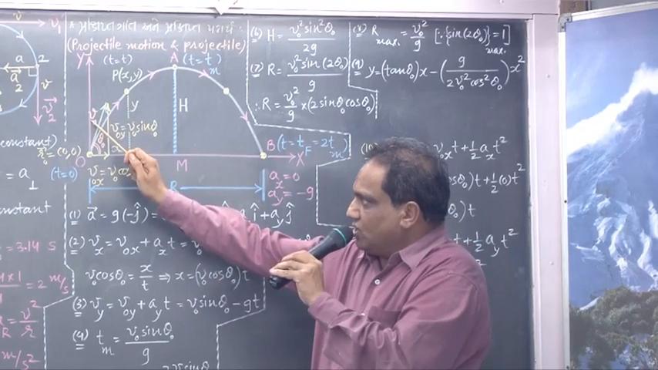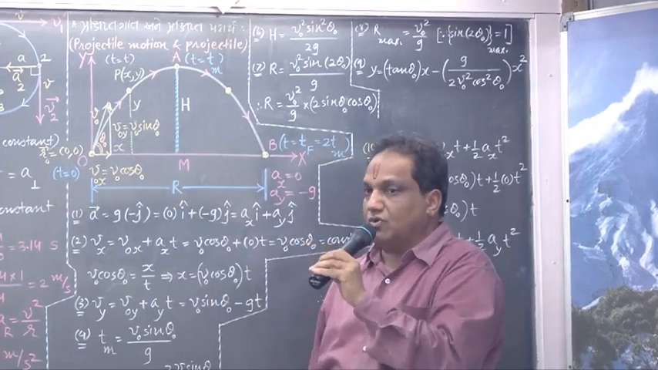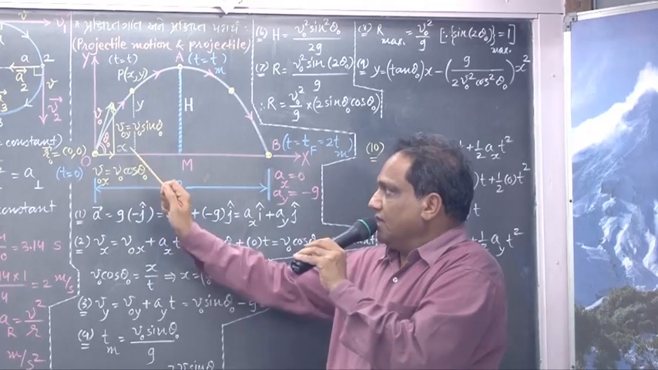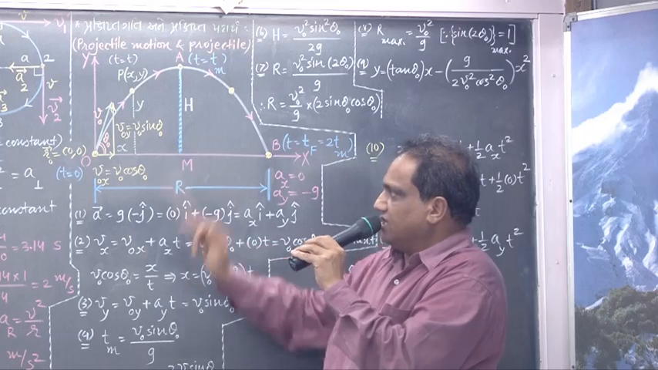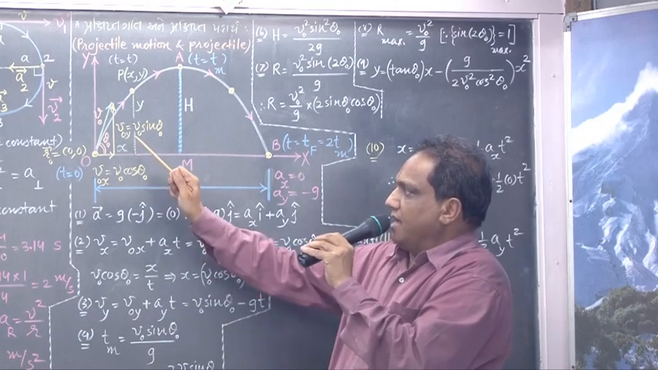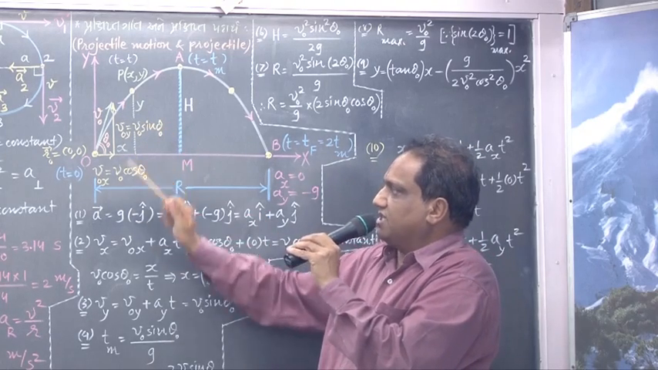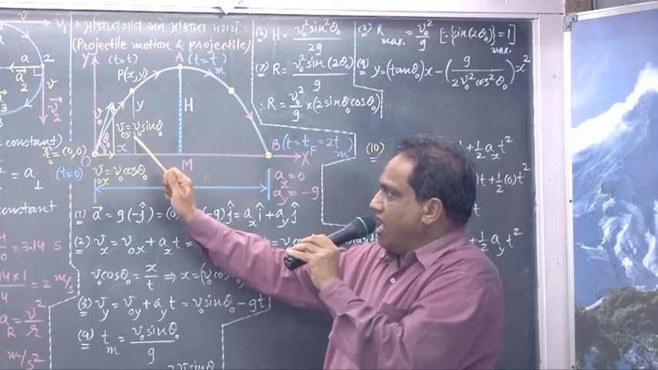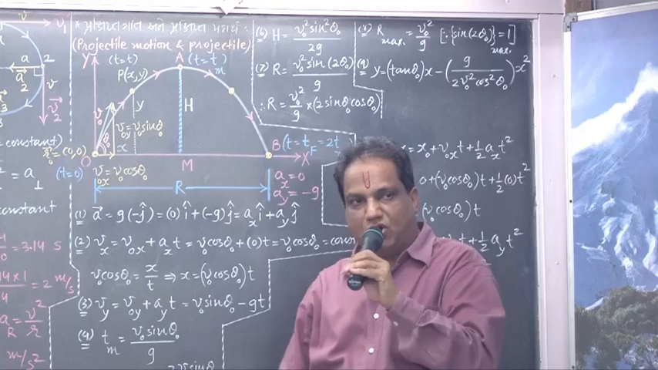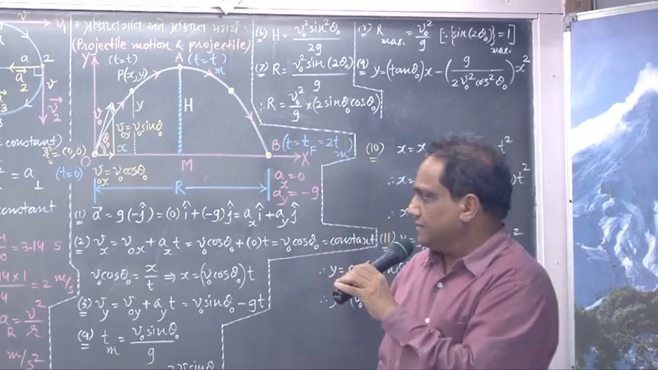Similarly, component of V0 opposite to theta 0 is this component. And it is V0 sin theta 0. Because it is a component parallel to y-axis, we show it by the symbol V0y. Y component of initial velocity.